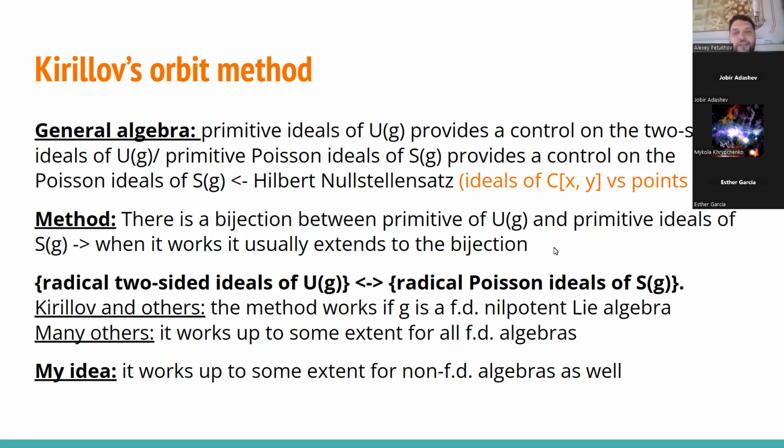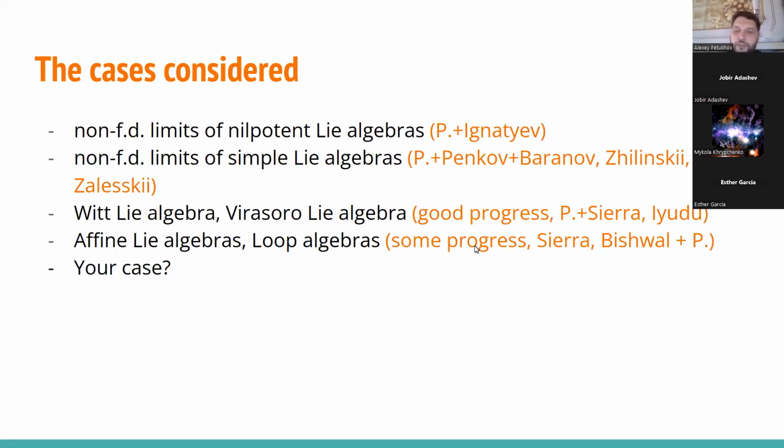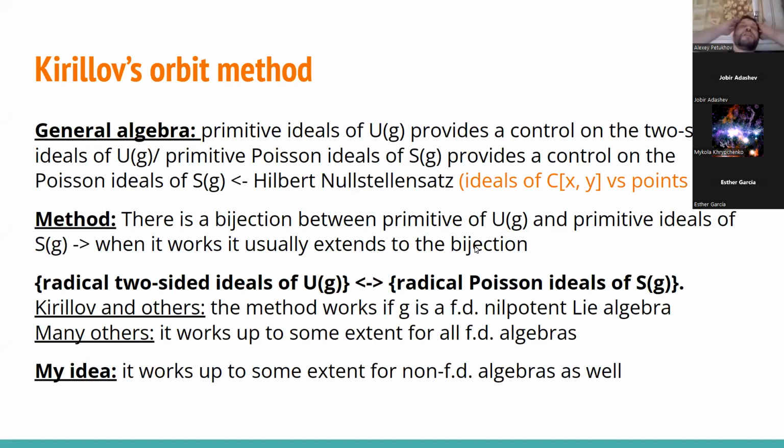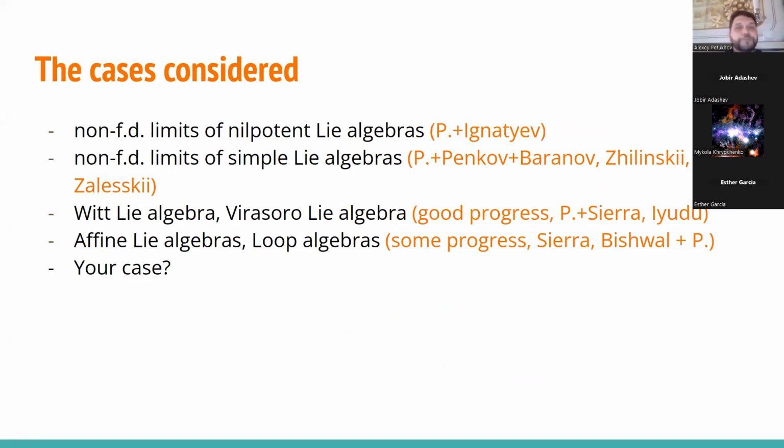it was believed that the primitive ideals for universal enveloping algebras of infinite dimensional algebras should be very wide, and it should be very hard to study them. And I claim that from some viewpoint, they can be even simpler from time to time. It can be simpler to describe them than to describe the primitive ideals for finite dimensional algebras. And let's see how it works.